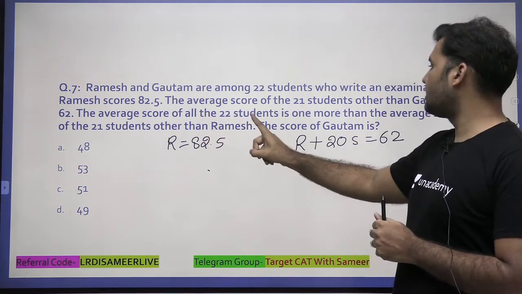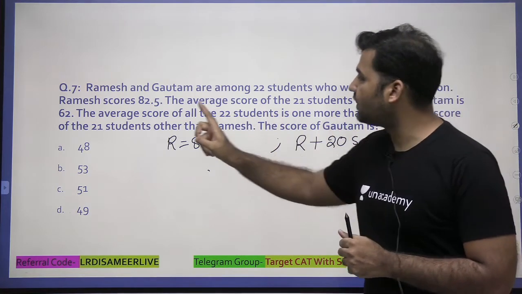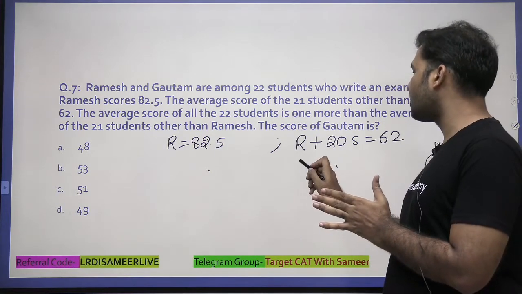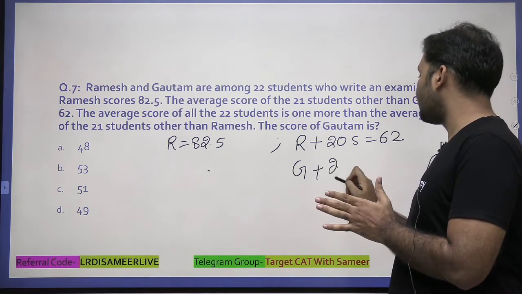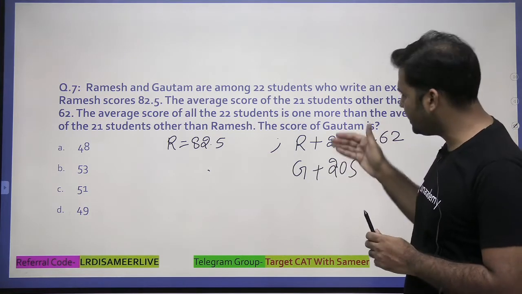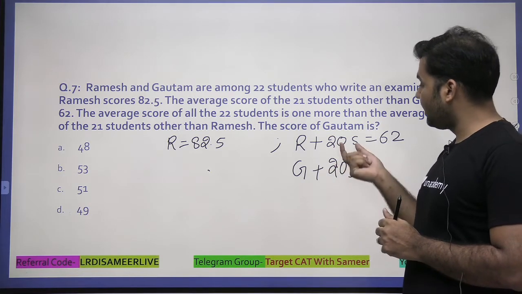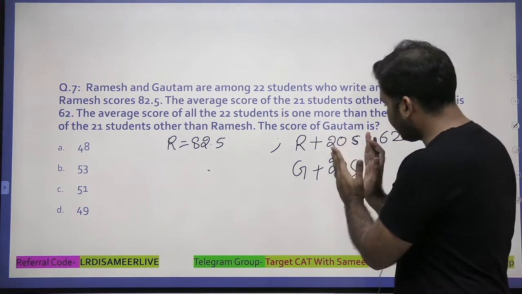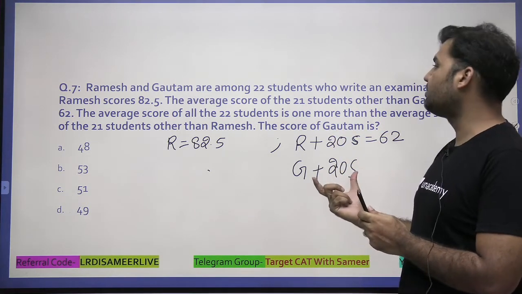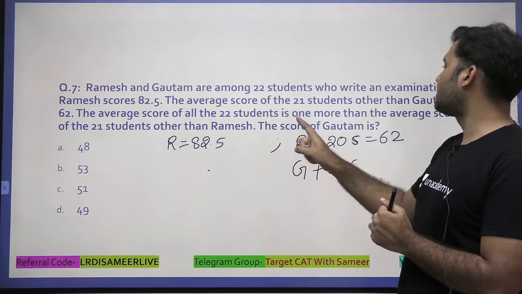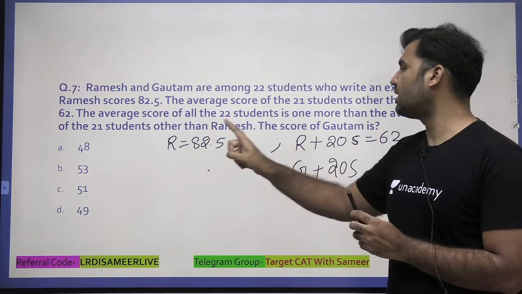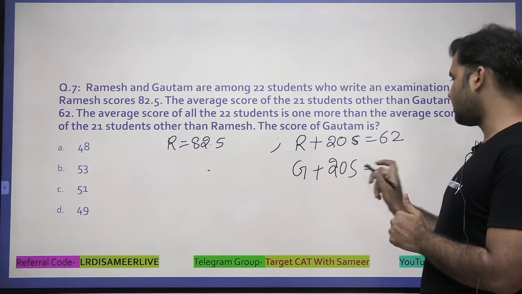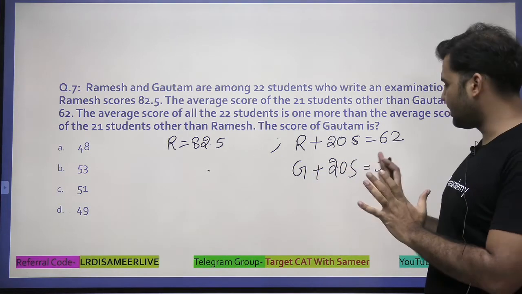The average score of all the 22 students is one more than the average score of the 21 students other than Ramesh. When I talk about the 21 students other than Ramesh, I'm talking about Gautam and the 20 students. In both of these, the 20 students value is constant, the same group of 20 students. Let's say the average of Gautam plus 20 students is X. Just assume there is some average.